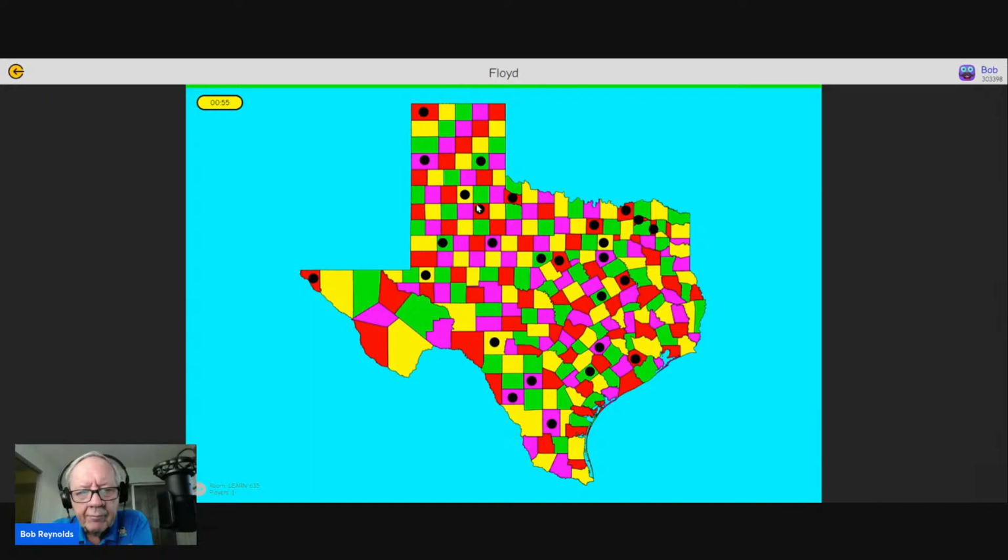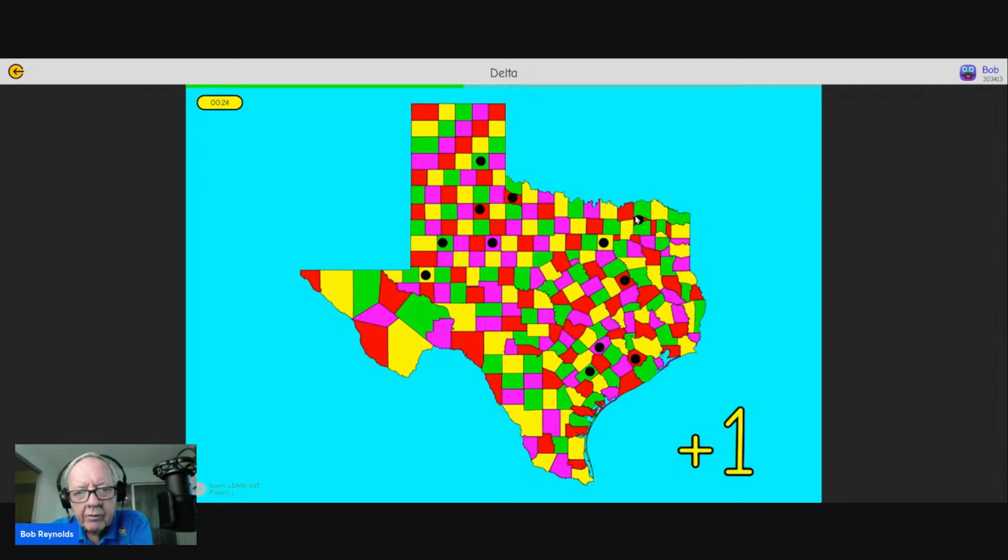Click the go button. Floyd, they're in random order. Erath, Ellis, Erath, Dimmitt, Deaf Smith, Denton, Franklin, Fannin, Frio, Eastland, Falls is the green one. Edwards, El Paso is easy. Duval, Donnelly, Duval, Ellis,